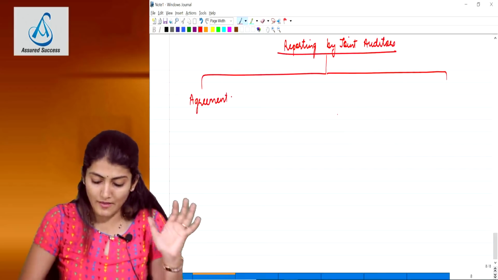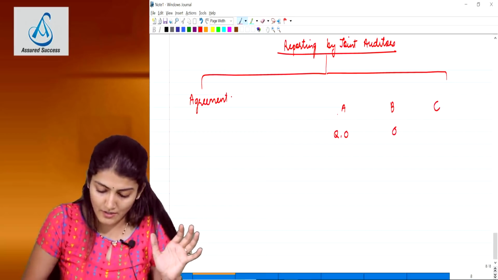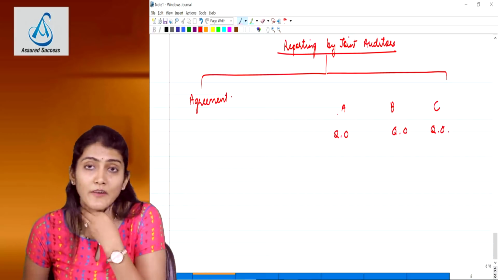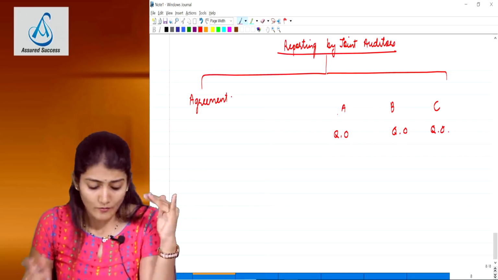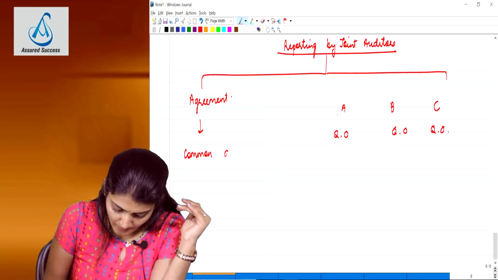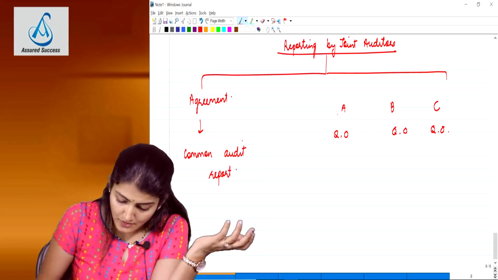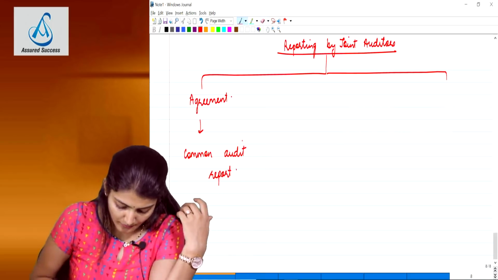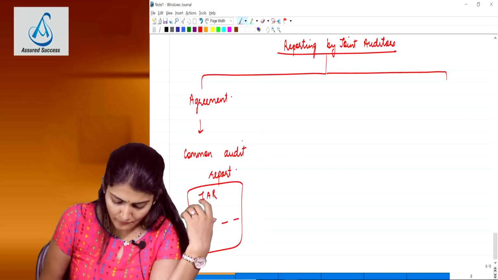That is, each one of them, say in our example A, B, C, each one of them is saying qualified, qualified, qualified. All three have the same opinion, that this company's financial statements which we have audited, we should issue a qualified opinion. So in this case, they will issue a common audit report. Generally 99% this is going to happen. They are going to agree upon a common report to be issued, and they are going to issue one common audit report. So this is the independent auditor's report, and the partners of the three firms are going to be signing this audit report.